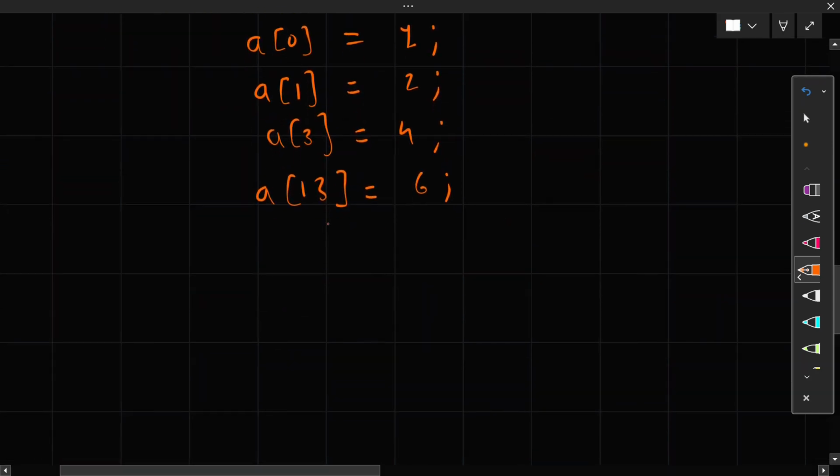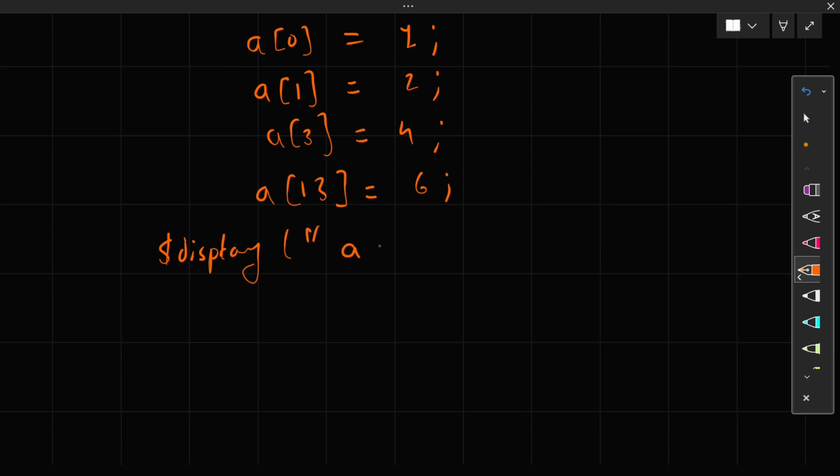But you can also print the values with $display, which is the same method as for other arrays, A equal to %p and your array name.